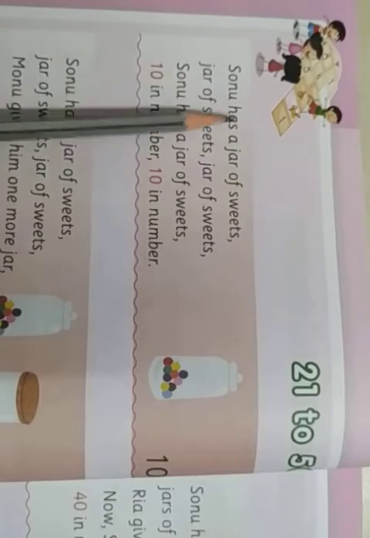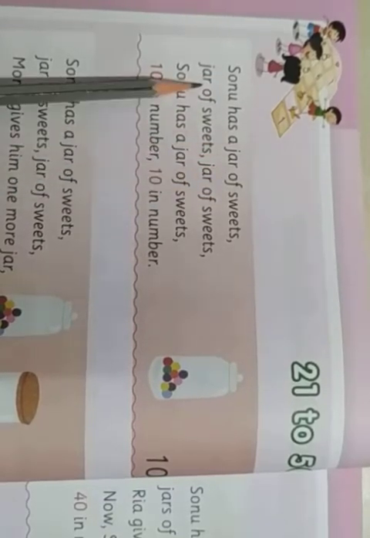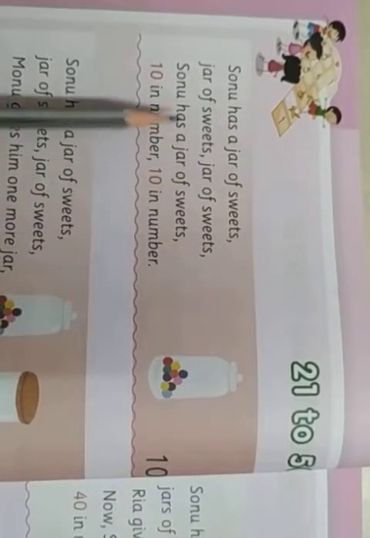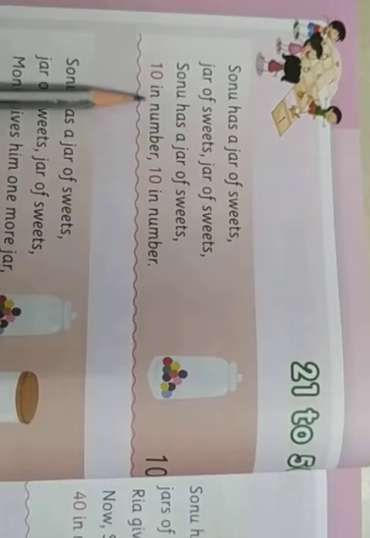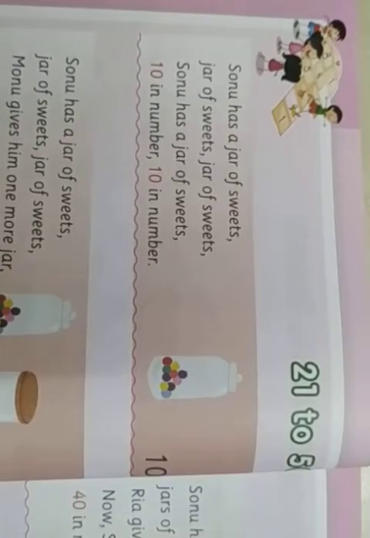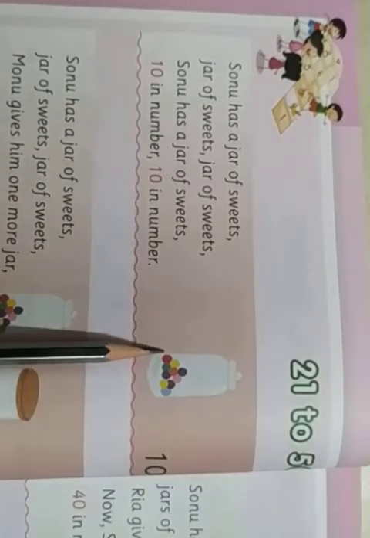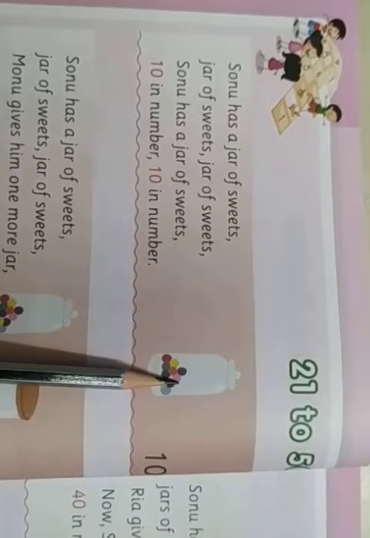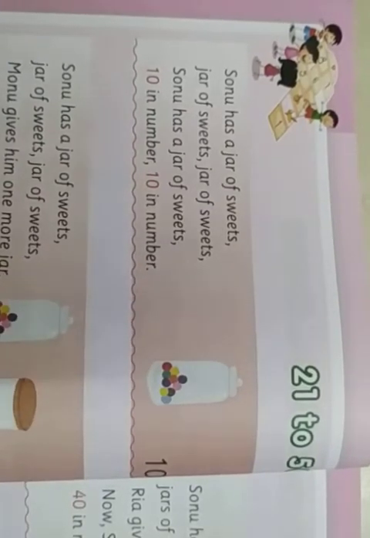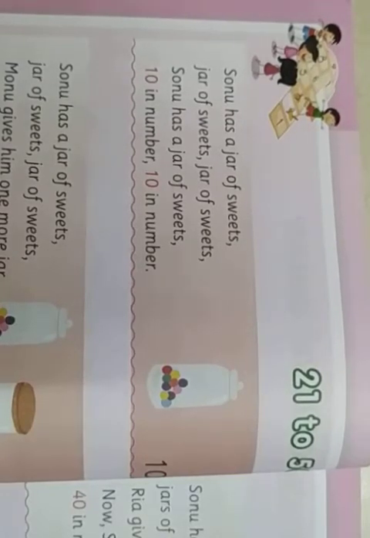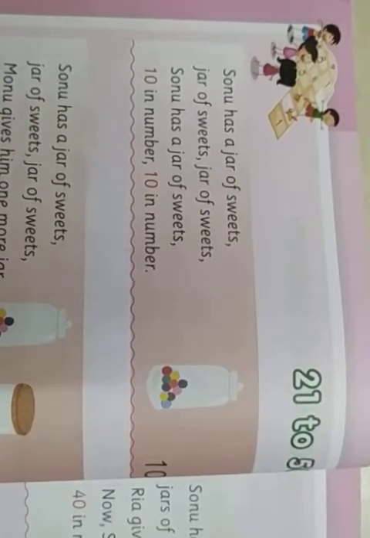Okay. Sonu has a jar of sweets. 10 in number. How many sweets is Sonu having? 10. 1, 2, 3, 4, 5, 6, 7, 8, 9, 10. Sonu has 10 sweets. Okay. Next is